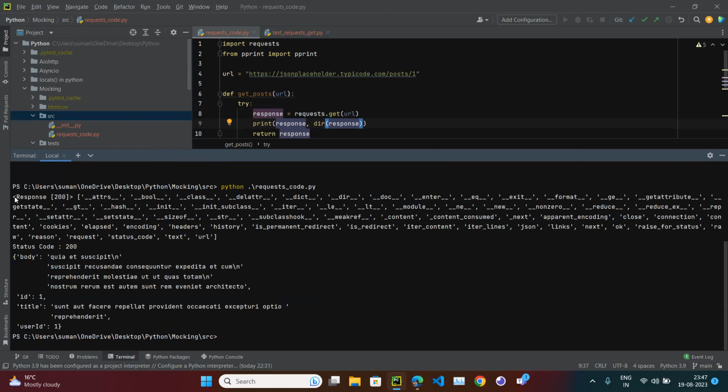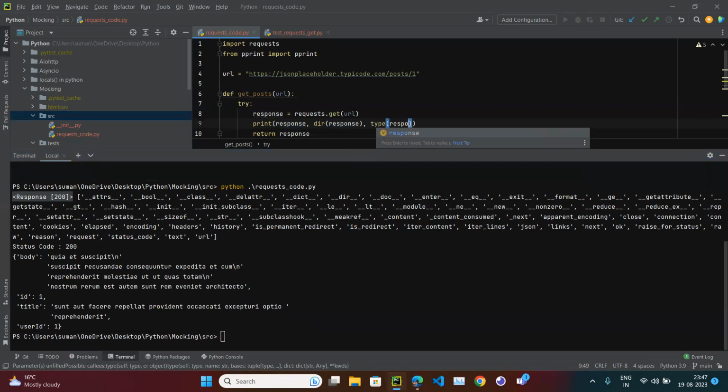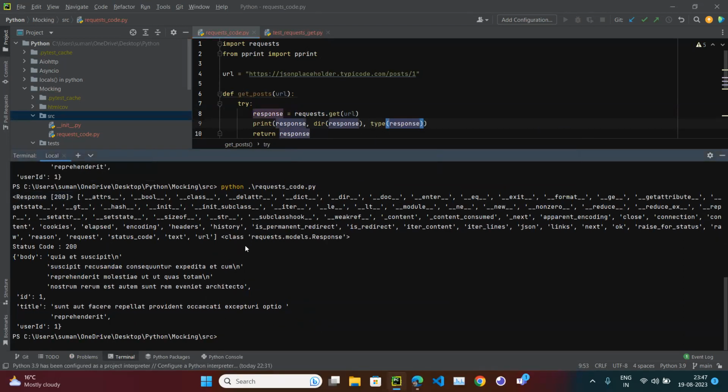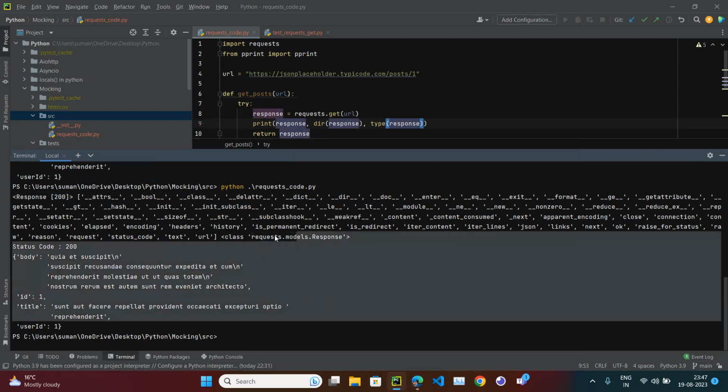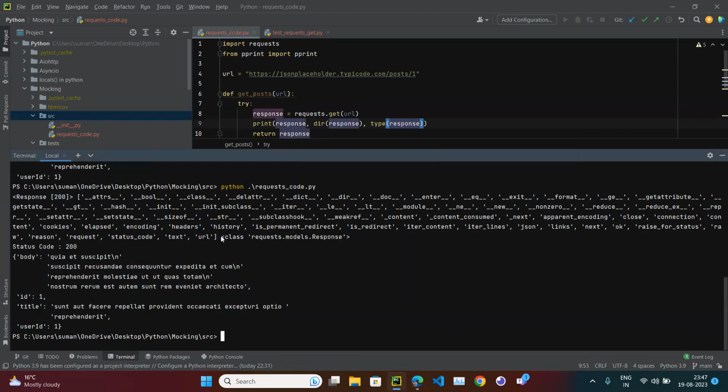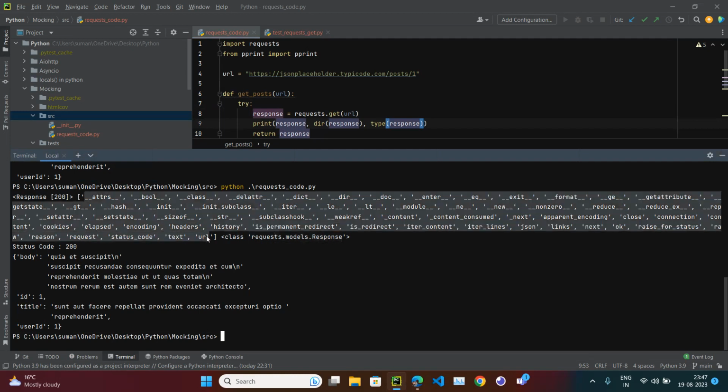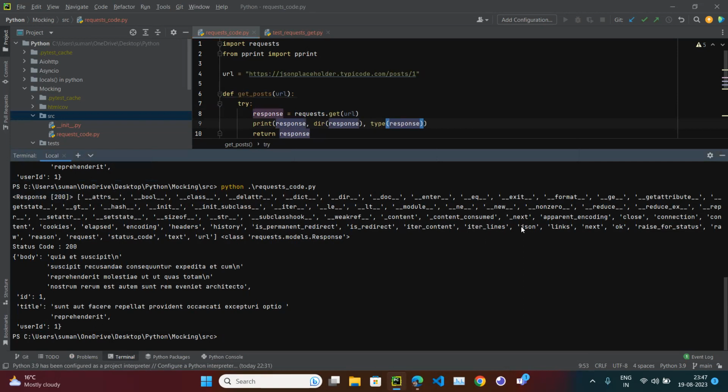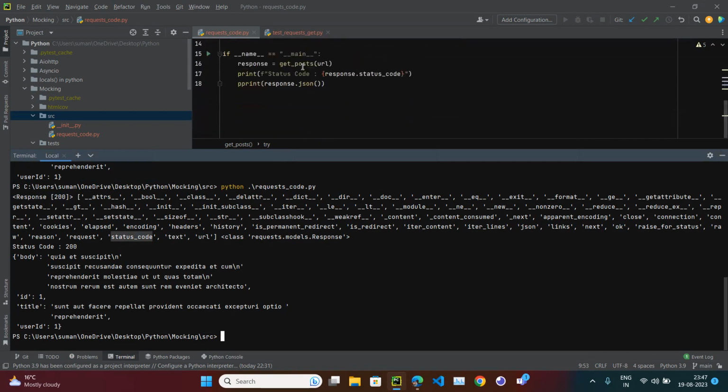All right. If you see here, response is 200. So this is an object. If you do type of response, you see it is a class, a class of the requests type. And that class has so many attributes. One attribute is json, one attribute is status code, and so many other attributes. Currently we are using only dot status code and json.